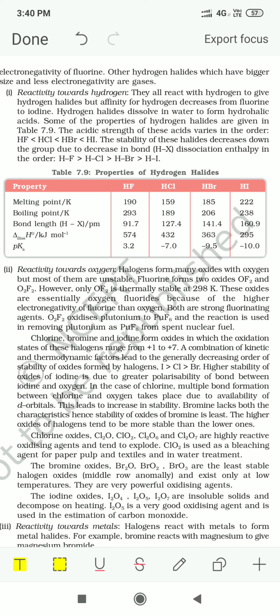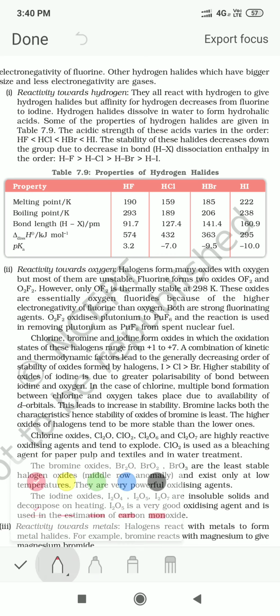Now reactivity towards oxygen. How do these react with oxygen? Fluorine reacts with oxygen to form two types of compounds, OF2 and O2F2. We don't call them oxides because fluorine is more electronegative than oxygen. We call them fluorides, oxygen difluoride.